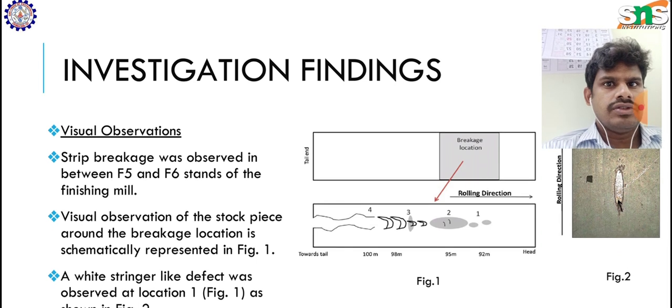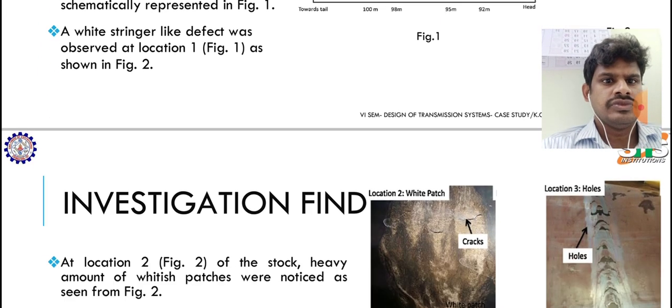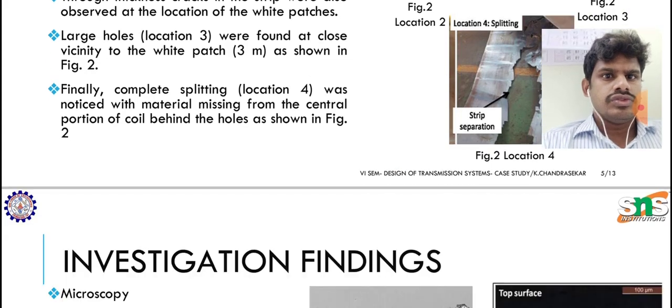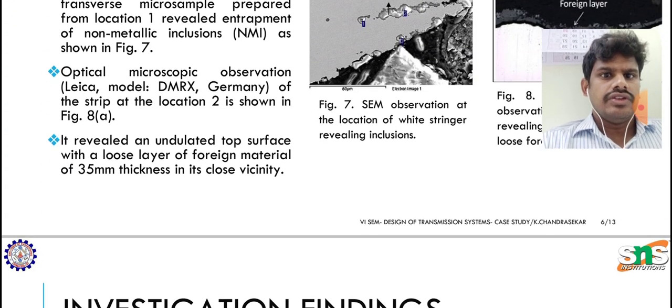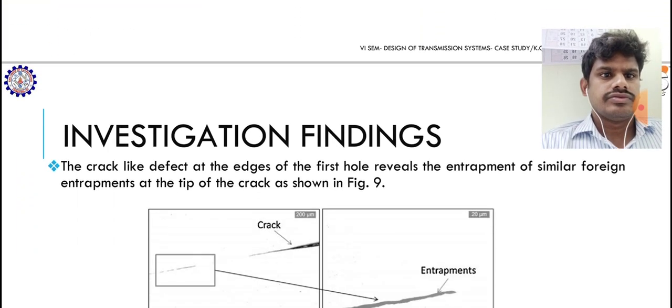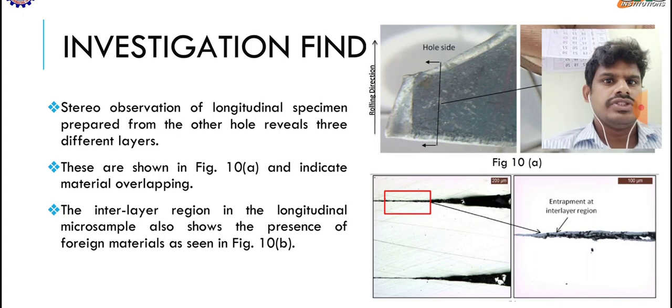To find the root cause, various investigations were done. One is visual inspection, that is visual observation, then microscopy examination, that is SEM, then another one is stereo observation.